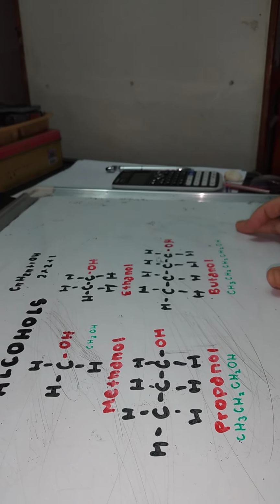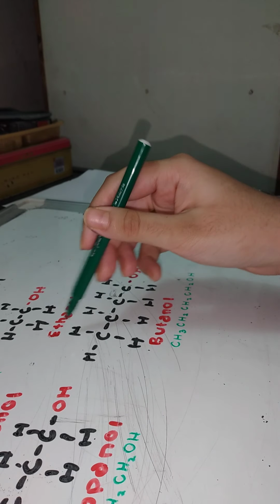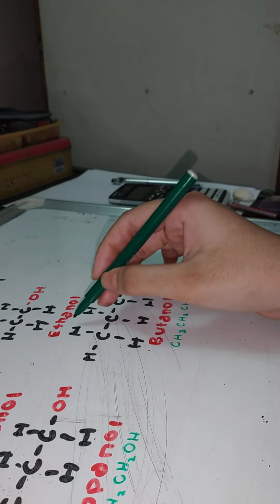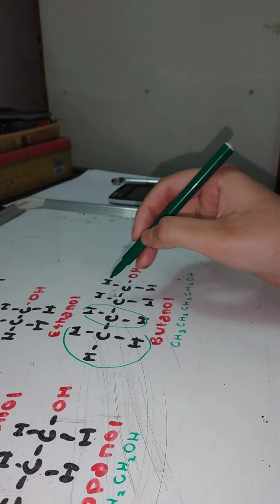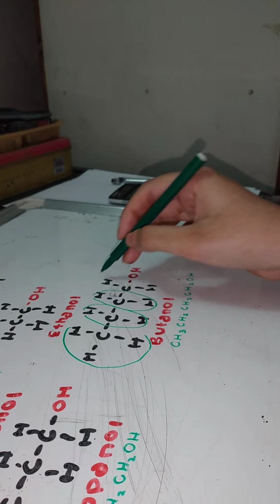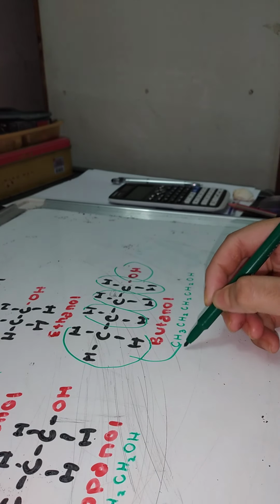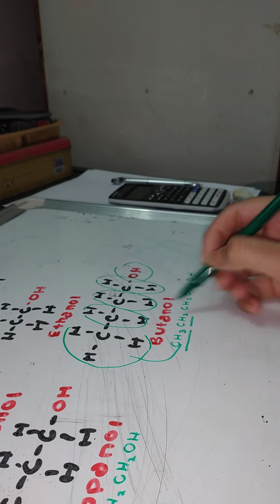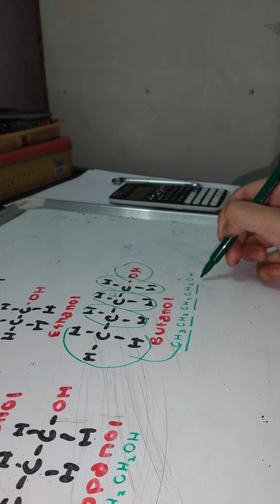If you guys forgot, I will revise just now. CH3, I'm going to show here. CH3, this is CH2, CH2, CH2 and OH. CH3, CH2, CH2, CH2 and OH. It's so super easy, right?